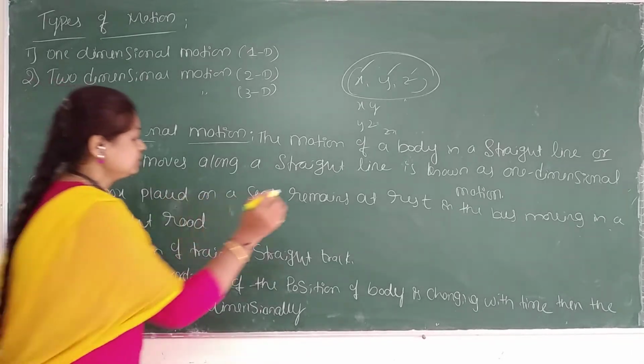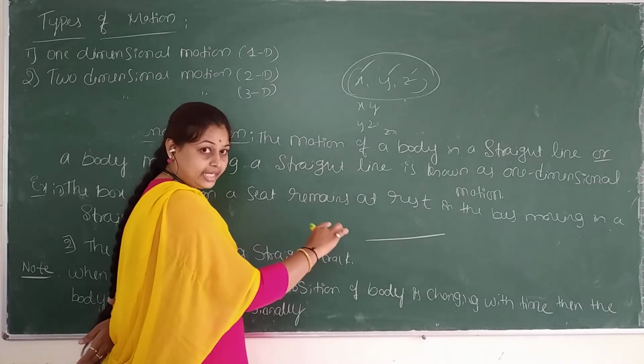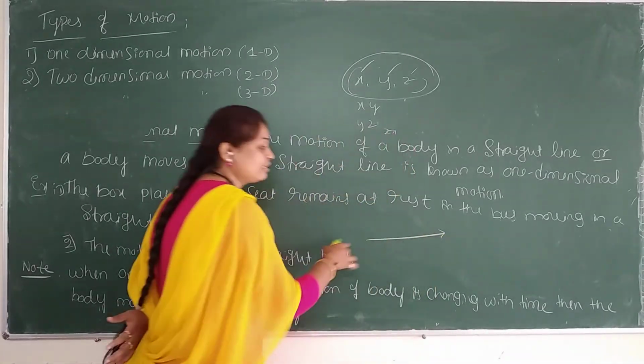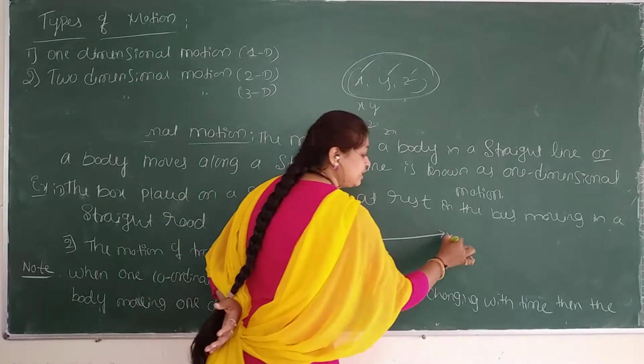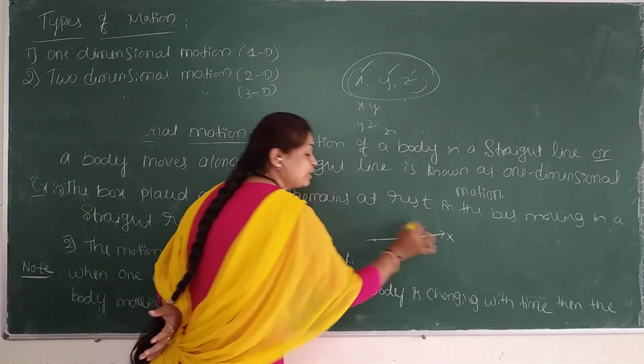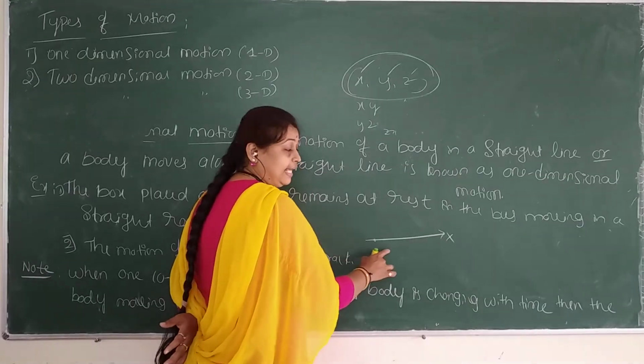Okay, just look at here. It is what? A straight line or a horizontal line. If you put an arrow mark means you can consider it is a x-axis. Right here x-axis. If object is here, if it is moving with respect to time means you are considering only one axis now, one coordinate x, y, z.